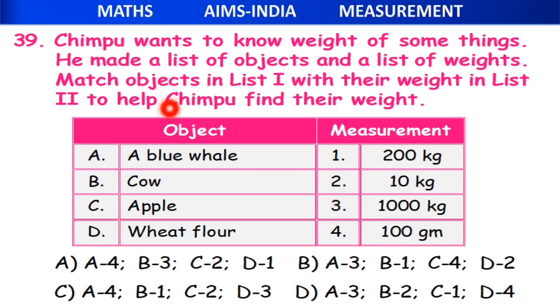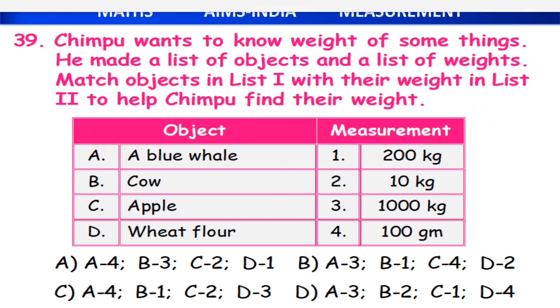Coming to question 39. Chimpu wants to know the weight of some things. He made a list of objects and a list of weights. Match the objects in list 1 and their weight in list 2 to help Chimpu find their weight. What are they saying here?